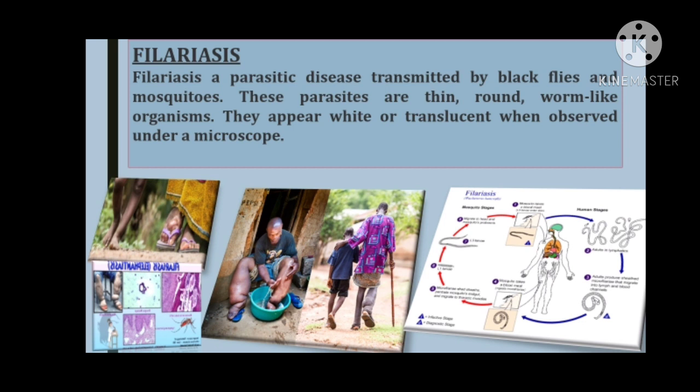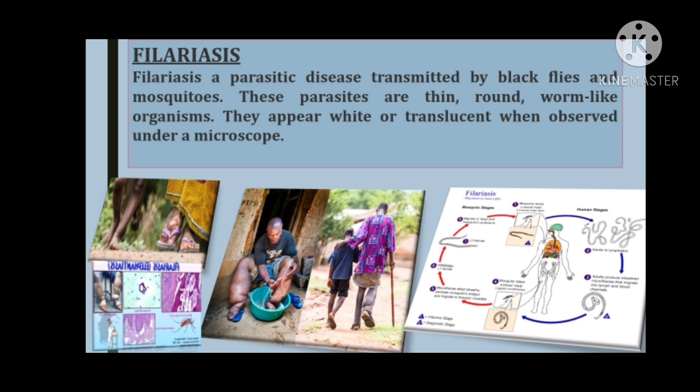Filariasis is an immense problem throughout the world, and about 250 million people are infected with filariasis. In tropical and subtropical countries, about 1 billion are at risk of infection by Wuchereria bancrofti. Though the disease is caused by the nematode parasite, the infection may get spread by this species of mosquito of the genus Culex.